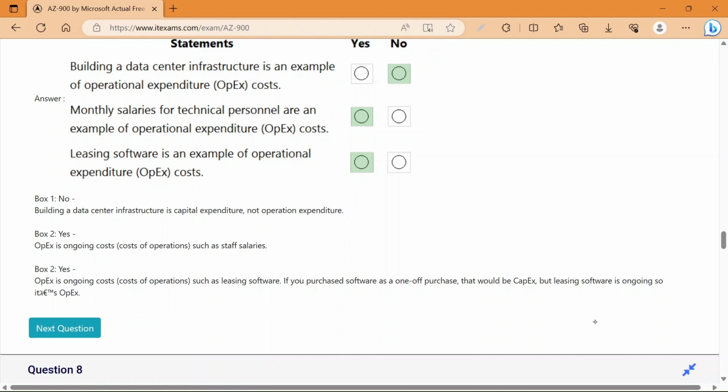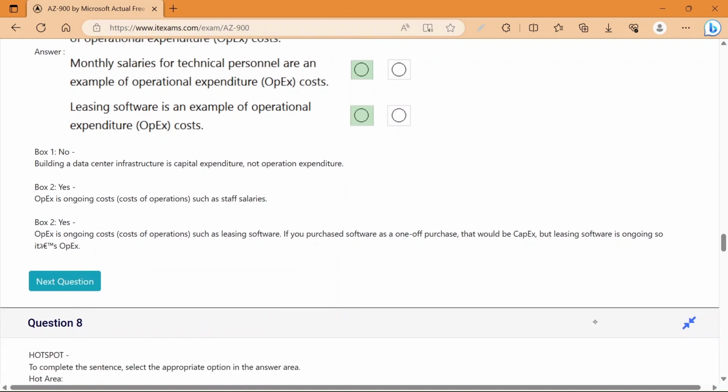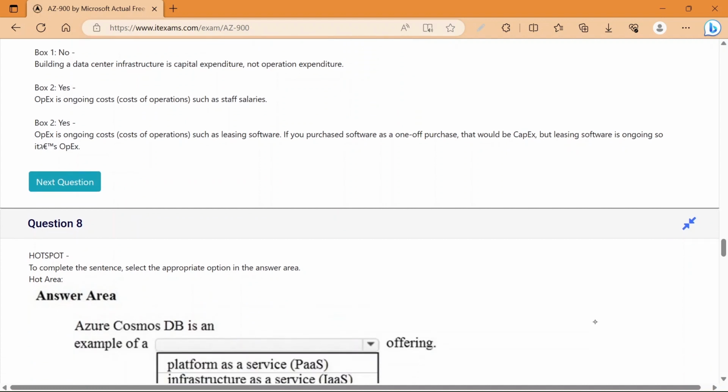Next point is leasing software is an example of operational expenditure cost. So the answer is yes. Operational expenditure is ongoing cost such as leasing software, and if you have purchased the software as a one-off purchase, that would be capital expenditure, but leasing software is ongoing, so it's operational expenditure.